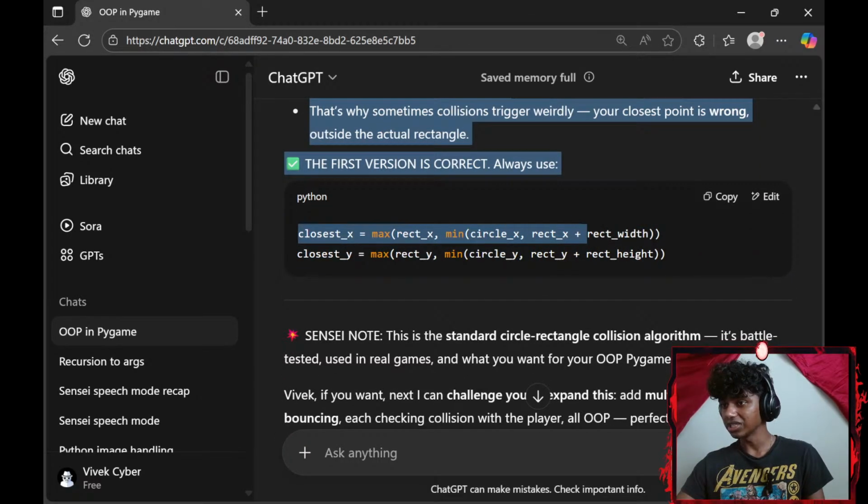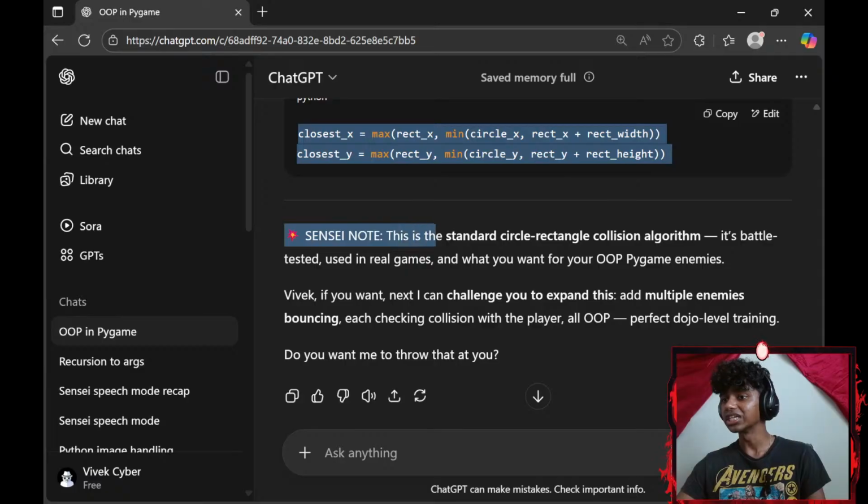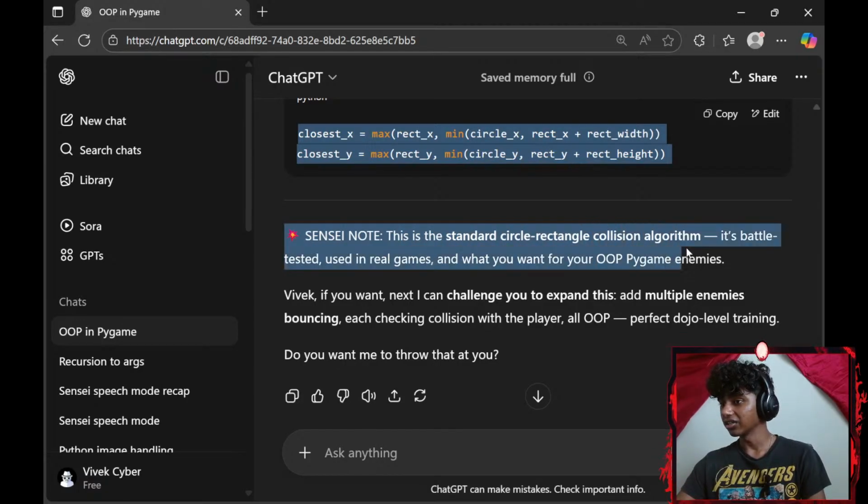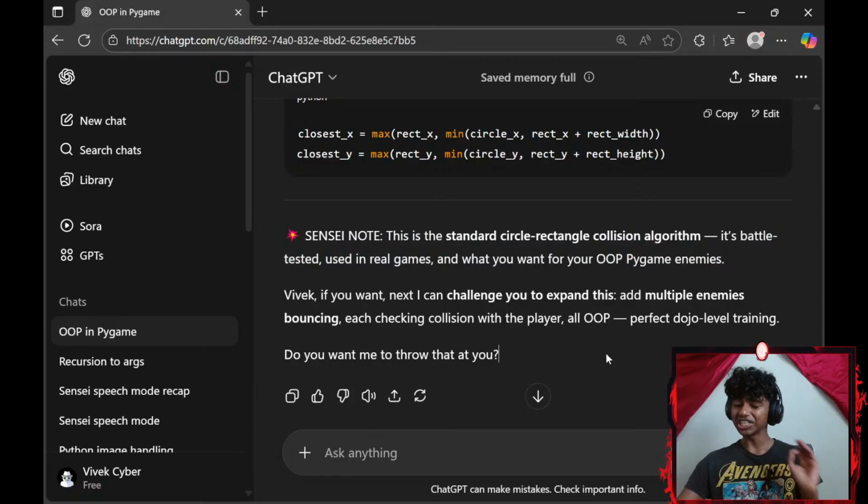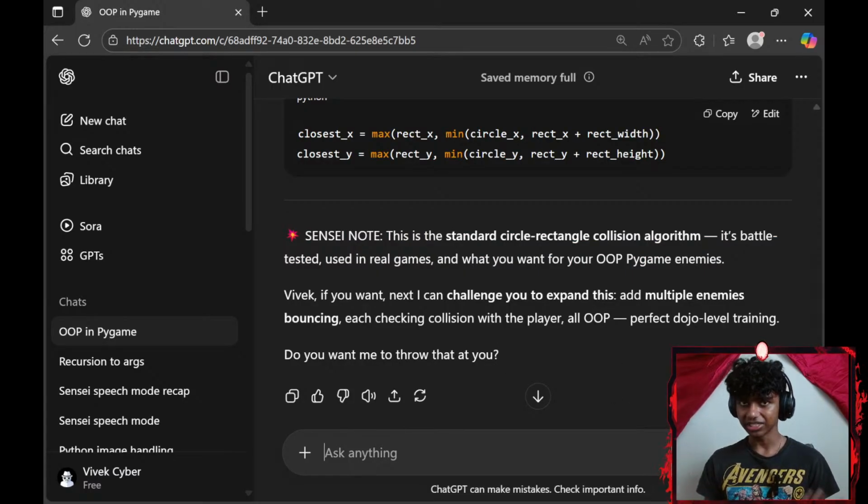Always use, okay, so I always need to add a plus here. Sensei's note: this is the standard circle-rectangle collision algorithm. It's battle tested, used in real games, and what you want for object oriented programming enemies. I actually might add images right now because I created a few PNGs.